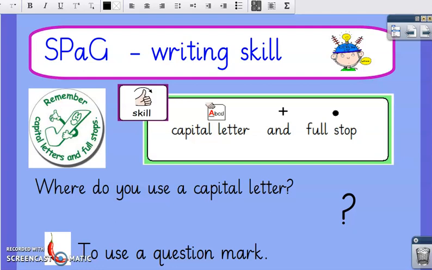Your challenge today is to try and rewrite some of your sentences as a question. So instead of a full stop, you'll need a question mark. And that looks like this. It's still got a full stop at the bottom, but you need a question mark as well if you're asking a question.